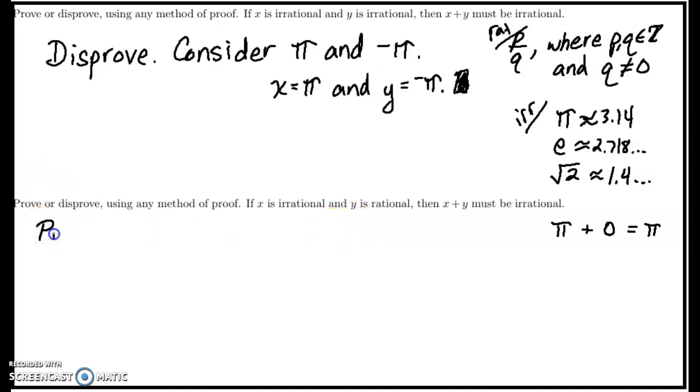I'm going to actually say this so I don't shock the reader. Proof by contradiction.